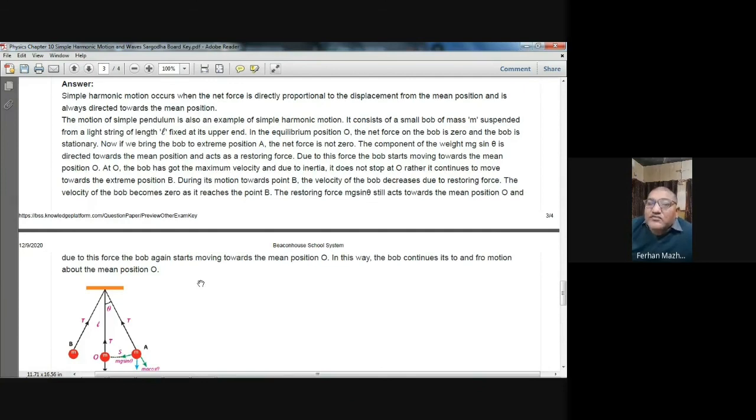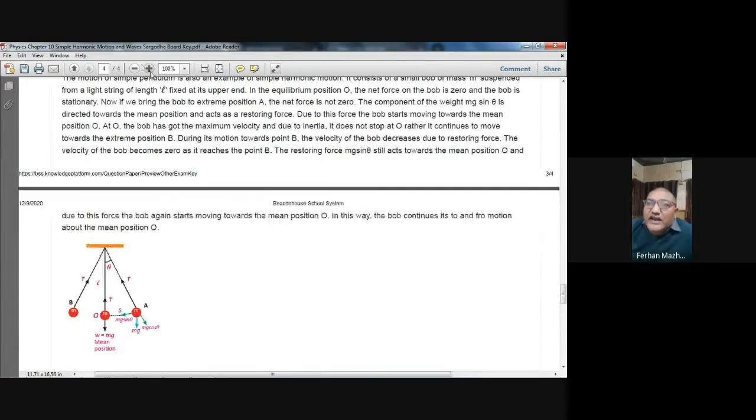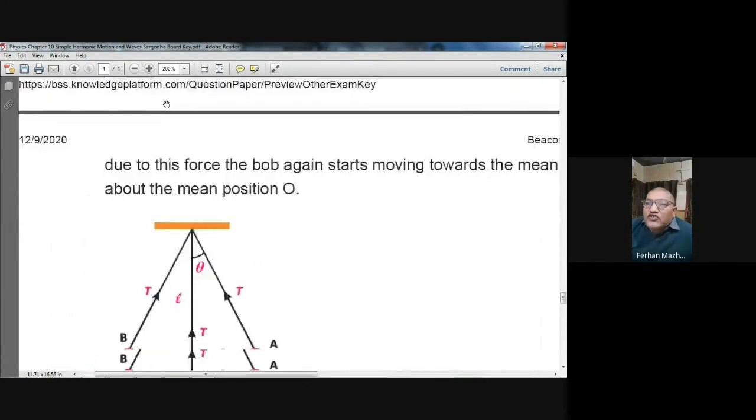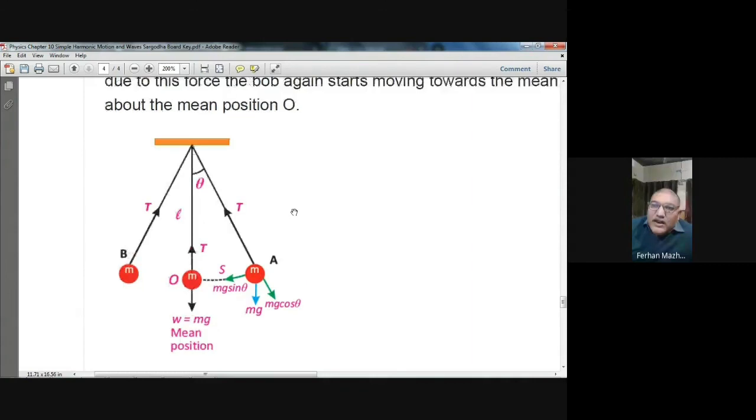This diagram is very important. You have to draw this diagram also. Let me show you this diagram. So you see, you have to draw this diagram as well. This is the weight. The weight is acting downward, and this component of the weight is mg cos theta, which is balanced by the tension. But this component of the weight, mg sine theta, is acting as a restoring force. So remember this diagram also and include this in your answer. And don't make this diagram at the bottom of your answer. You should draw this diagram on the top of your answer.